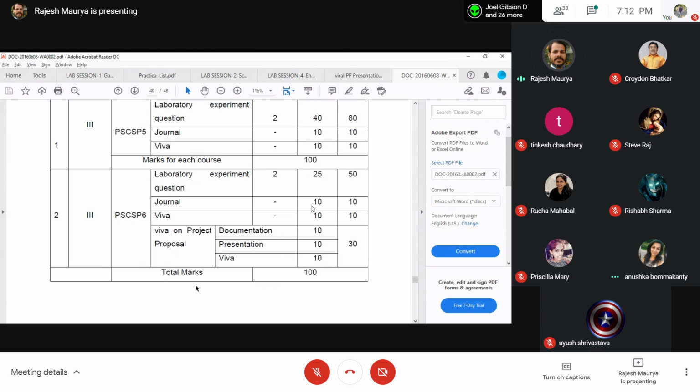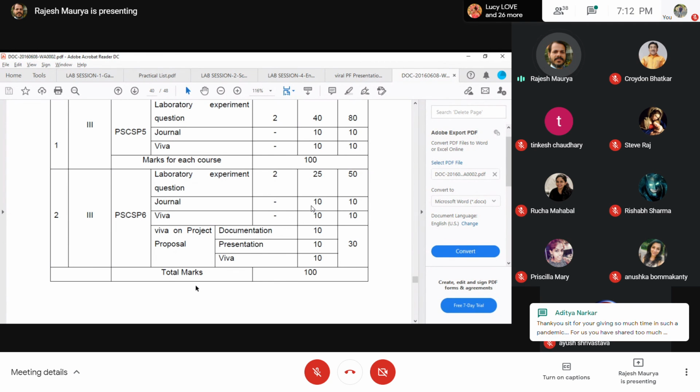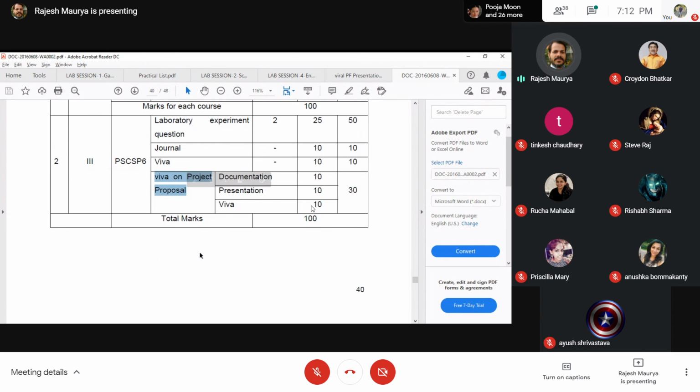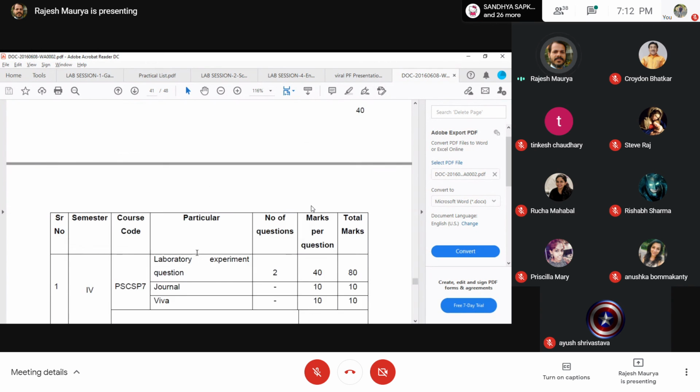See, it is on page number 40, so you should do that. Otherwise tomorrow someone will stand up and say, brother, we didn't know, so the university will not say anything. They will say that you have been given the syllabus and you know what is there. So you still have time. If somebody has not decided on the project, please do that and complete it, because unnecessarily your 30 marks will go.